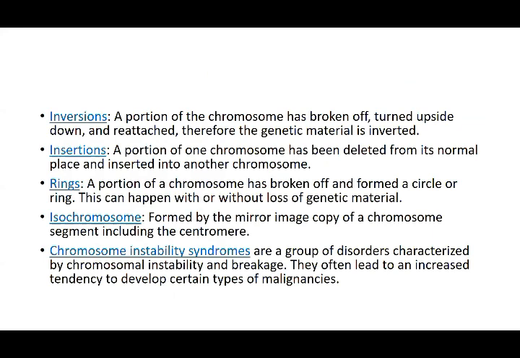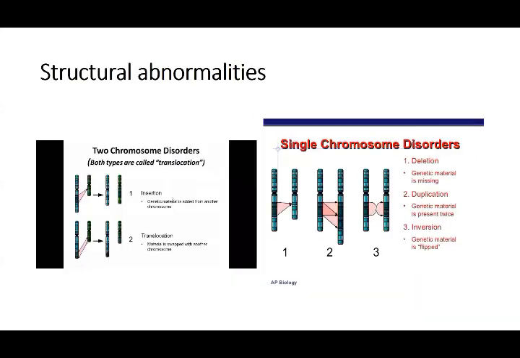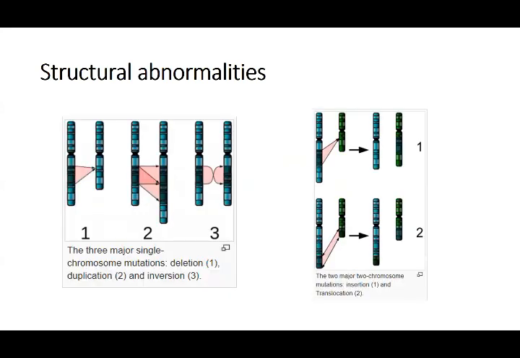You have seen that. Chromosomal instability syndromes are a group of disorders characterized by chromosomal instability and breakage. That is, many types of chromosomal abnormalities are there, and it is an unstable chromosome. They often lead to an increased tendency to develop certain types of malignancies, right? So these are the different types of abnormalities, changes which can lead to structural changes. See this: insertion, translocation, deletion, duplication, inversion. All these show you the different pictures.